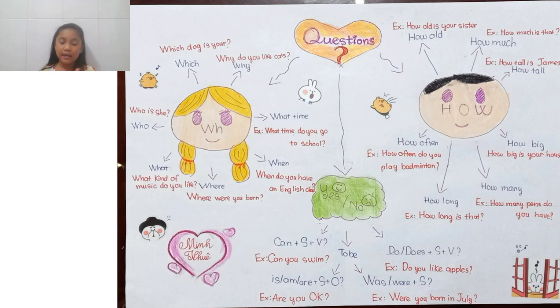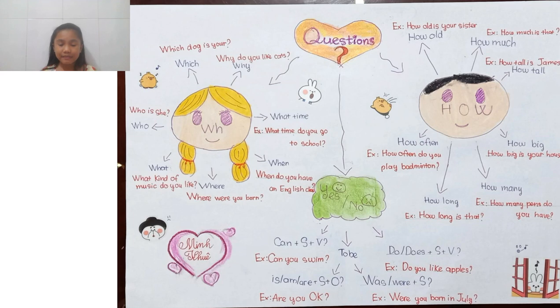We have is, are, the to be word, plus subjects, plus some things after that. Like we have a sentence: Are you okay? We use it to ask, what's the matter with you? You feel kind of tired.